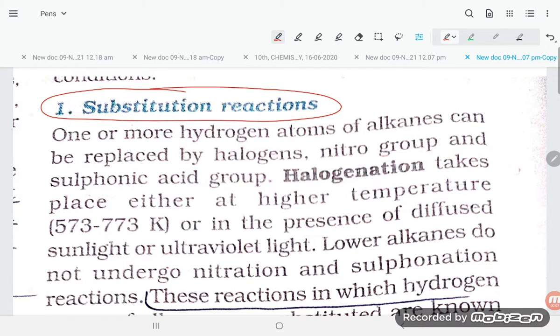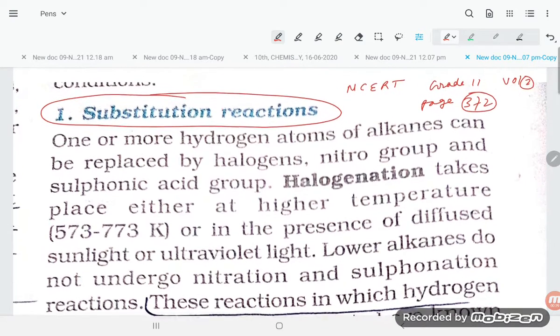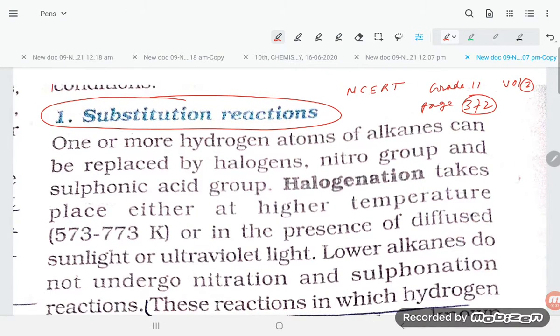This is the NCERT book only, students, NCERT grade 11, volume 2, and the page number is something like 372. Now students, if you talk about the substitution reaction, in other words you can say it is a replacement reaction.